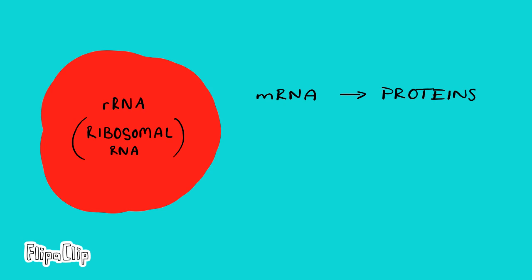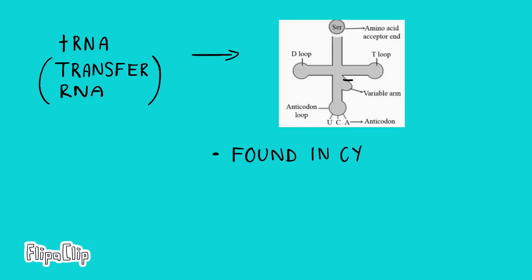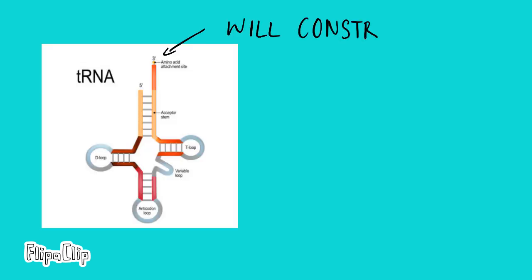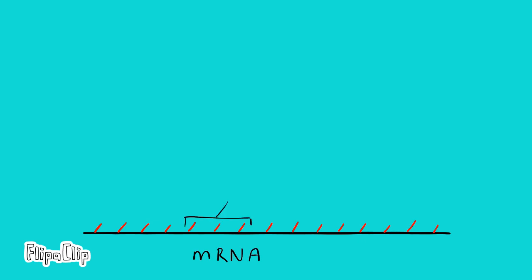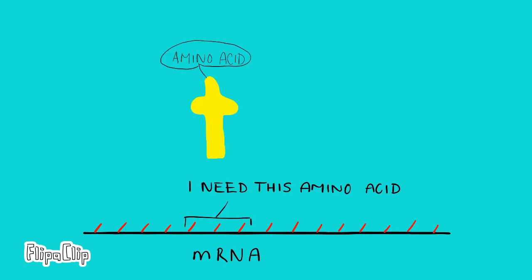tRNA, transfer RNA, can be found in the cytoplasm with an amino acid attached to them, remembering that amino acids are considered the building blocks of proteins. It is the tRNA that will construct those amino acids together in order to create a protein. The mRNA is going to instruct which amino acids from the tRNA will be required. Once the tRNA has found their complementary base, they are going to transfer the amino acid and eventually leave, leaving the amino acid behind. This repeats and they attach themselves, forming a peptide chain.